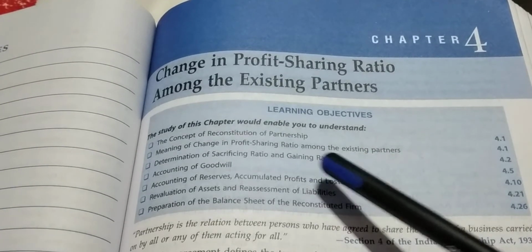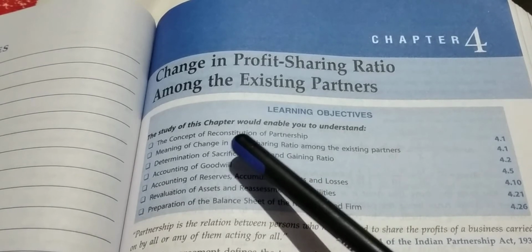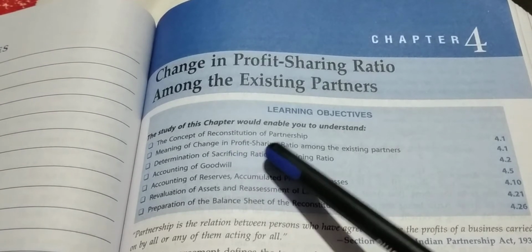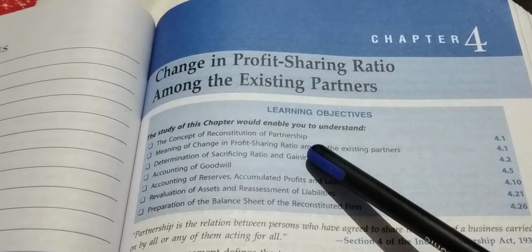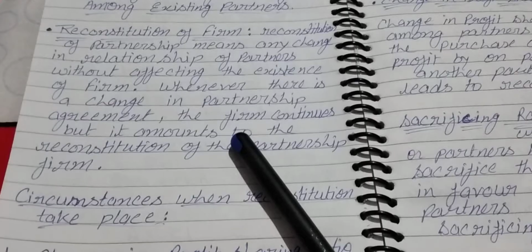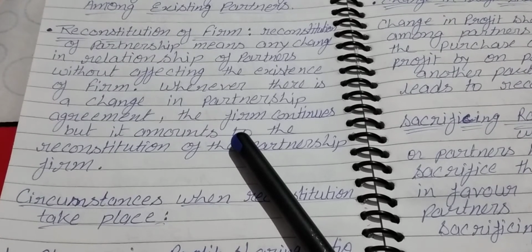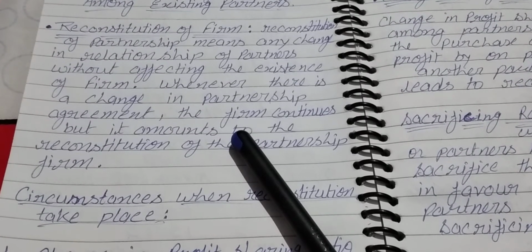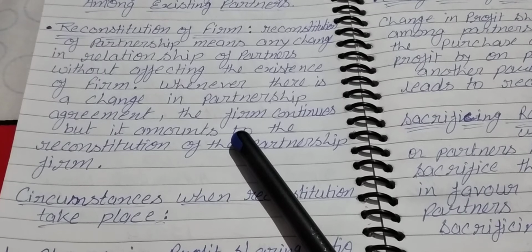So let's start with our first topic, that is the concept of reconstitution of partnership. Reconstitution means change in relationship between partners. Any change in existing agreement of partnership is reconstitution of the firm.